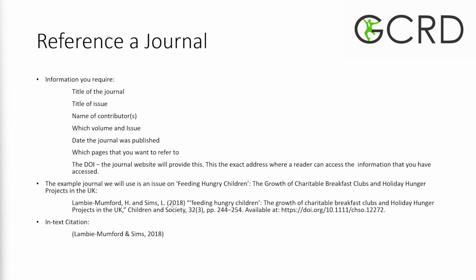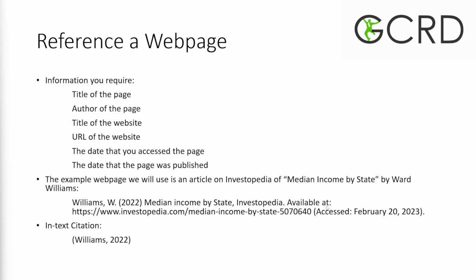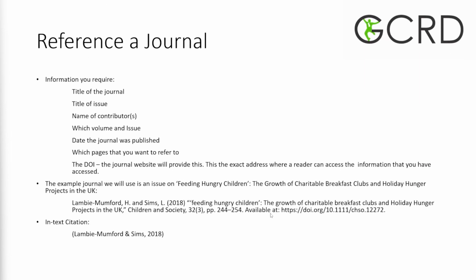Then, same as before, I put the year it was published, and then the full name of the special issue. After that, I put the name of the whole journal, and then the volume of this issue, and also the actual issue. So this is the third issue that I want to refer back to. Then you also have to include the pages, which are 244 to 254, and then you have to include the DOI, just like we did over here. We did available at, and then the URL. We'll be doing the DOI over here, so available at colon, the DOI.